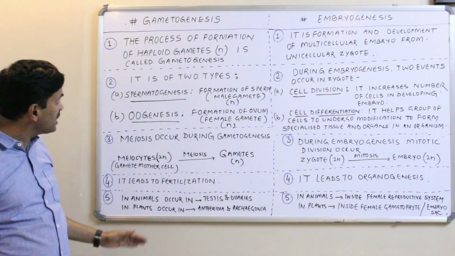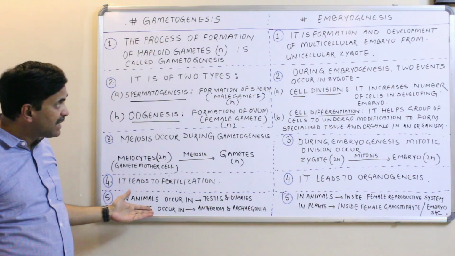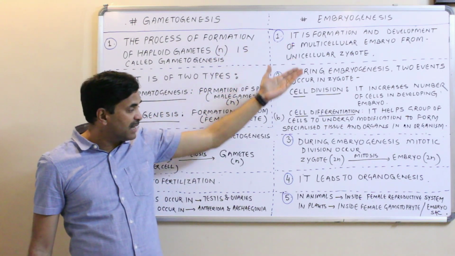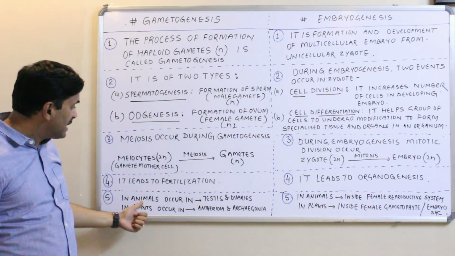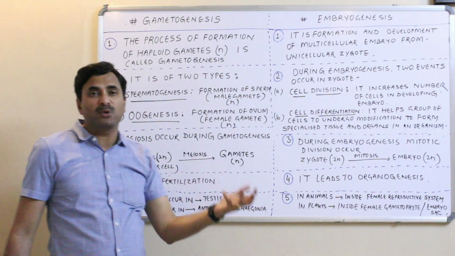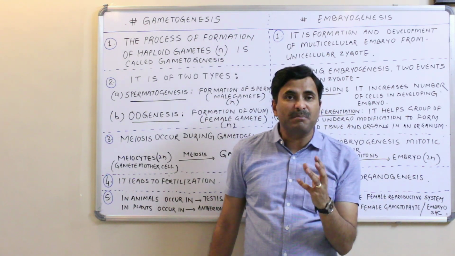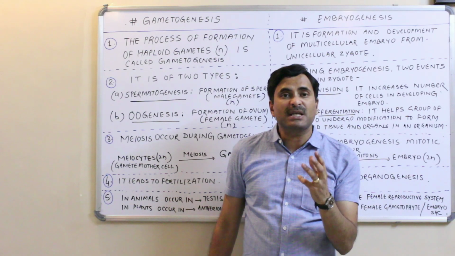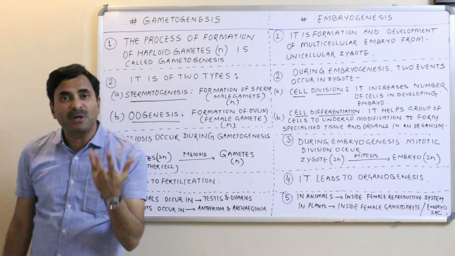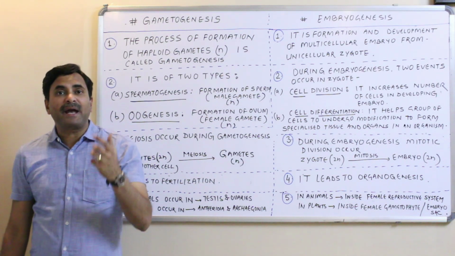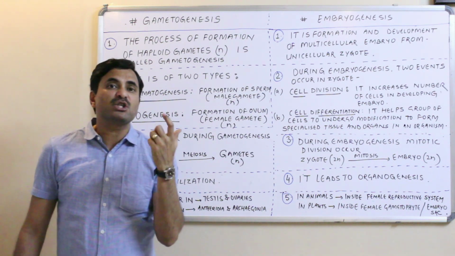Now at the last, a question arises: where does gametogenesis occur in plants and animals, and where does embryogenesis occur in plants and animals? This question must be answered. In animals it occurs in the testes and ovaries. We all know from 10th class that the two gonads of the male and the female are the testes and the ovaries. Spermatogenesis occurs in the testes, by which sperms are formed, and sperms are the male gametes. And oogenesis occurs in the ovary, which is the female gonad, in which the ovum is formed.